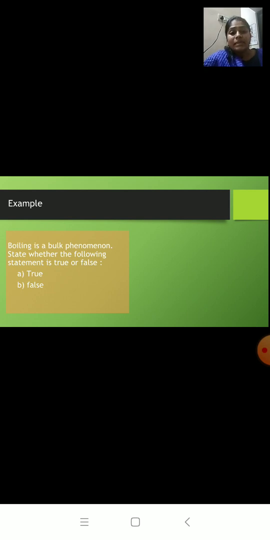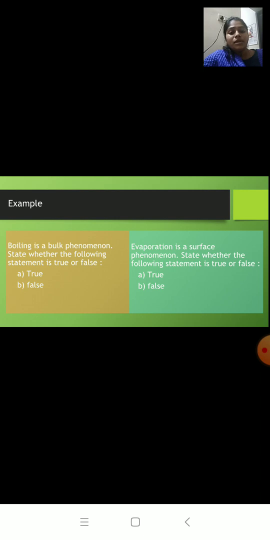Answer is yes, because in boiling all the particles, those present on the surface as well as the particles present in the interior, are involved in boiling at the same time. So we say that boiling is a bulk phenomenon. So the answer is A, true. We'll click on option A.